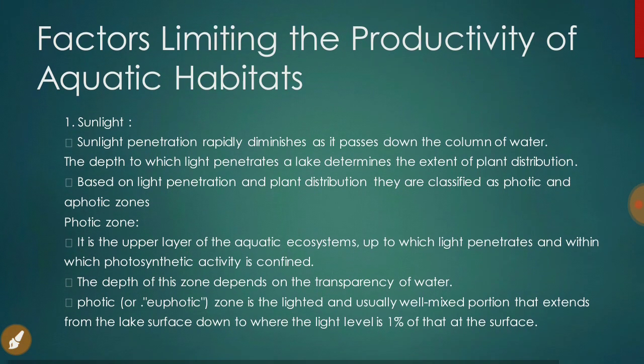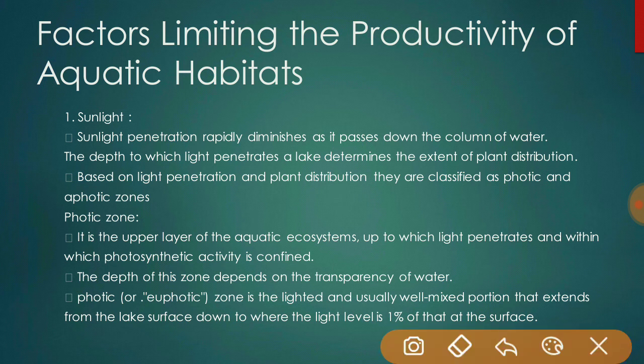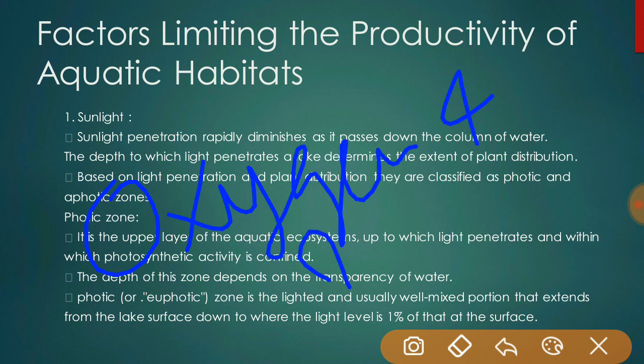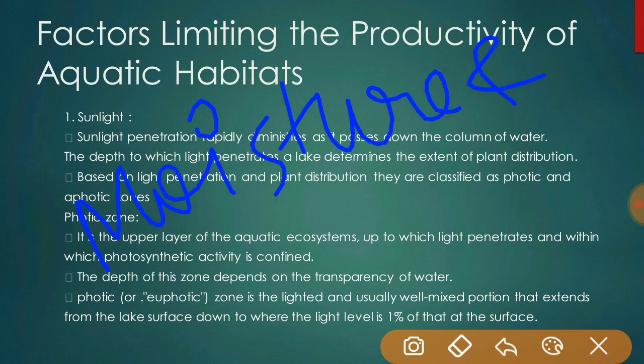Now we have some factors which limit the productivity of aquatic animals. The first one is oxygen. Oxygen and sunlight are the most important limiting factors of aquatic ecosystems, whereas moisture and temperature are the main limiting factors of terrestrial ecosystem.